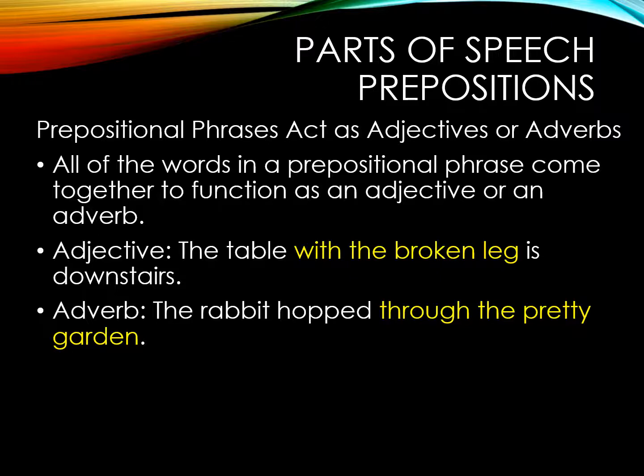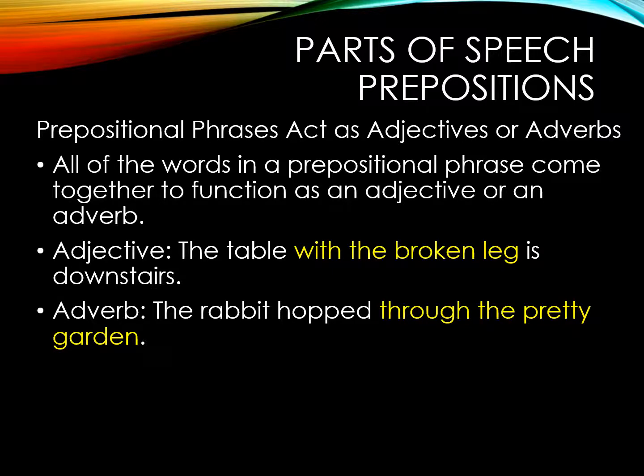We've got a couple of examples here on the screen. Used as an adjective: the table with a broken leg is downstairs. The prepositional phrase is with the broken leg, with being the preposition, leg being the object of the preposition, broken being an adjective describing the leg, but the entire phrase, with the broken leg, serves as an adjective in this sentence. It is a prepositional phrase serving as an adjective.